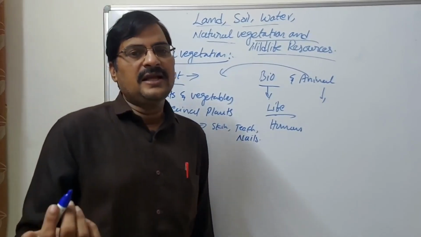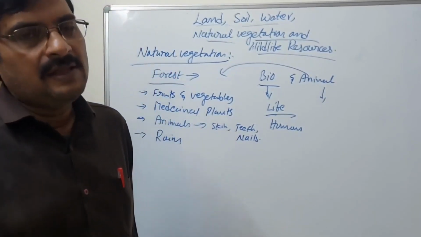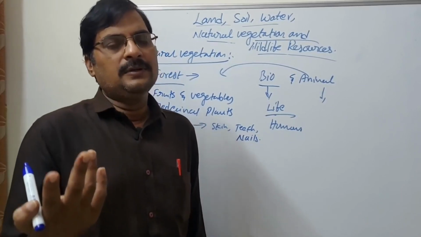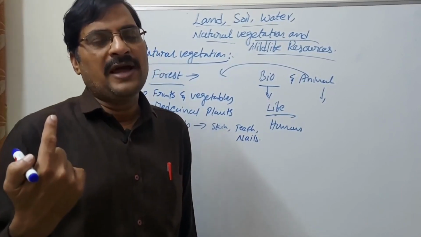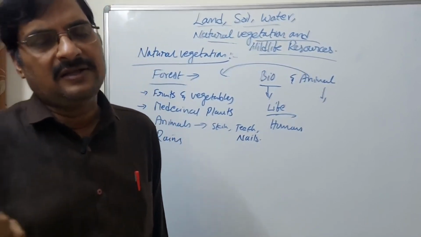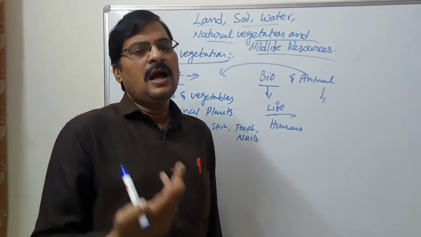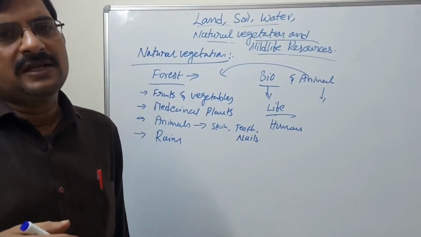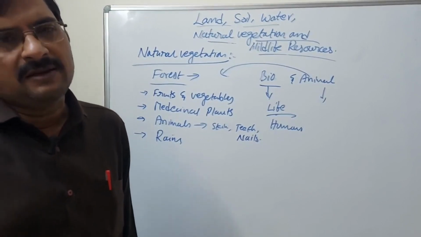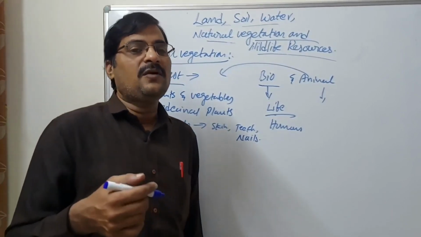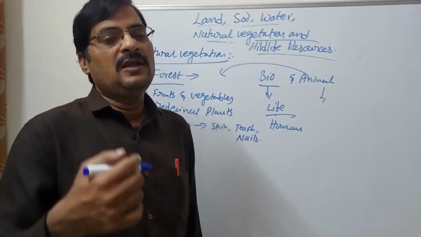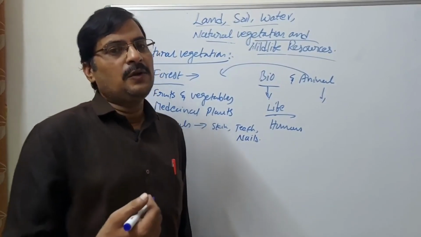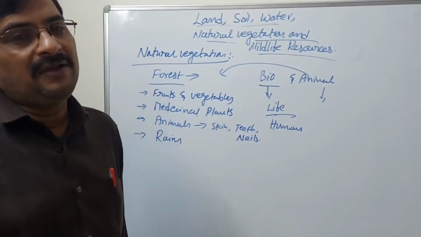Otherwise, we can't see any kinds of animals: cheetah, tiger, leopard, many kinds of animals are there. Snakes are there, different kinds of snakes, and wild animals. We also have domestic animals. But most of the wild animals live in the forest area only. So we have to protect animal life also.